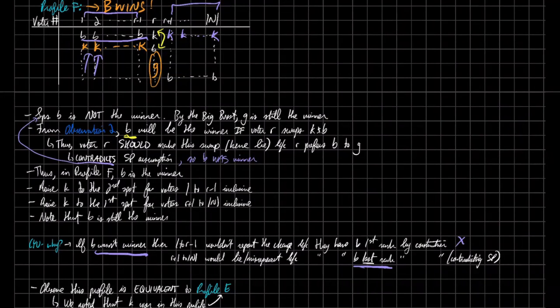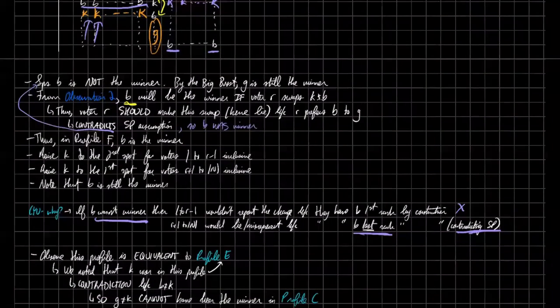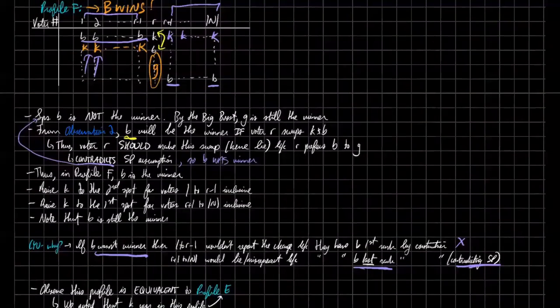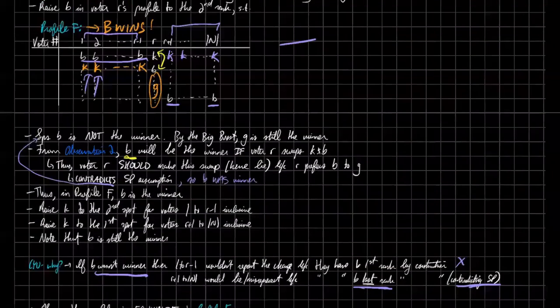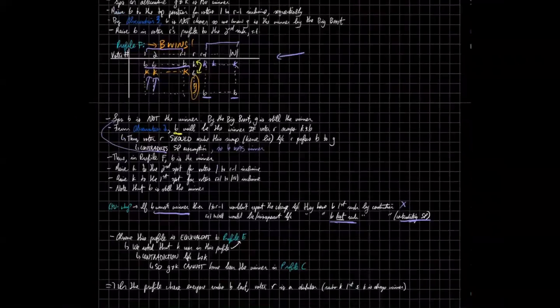So if doing something makes B not be the winner, then they would lie and misrepresent because they already have B as their least preferred. So they would obviously want to lie to make sure that B doesn't win, right? So this contradicts strategy proofness as well. Well, this profile is kind of the same thing. What we have here, this profile right here, let's see if I can zoom out. This is equivalent to profile E.